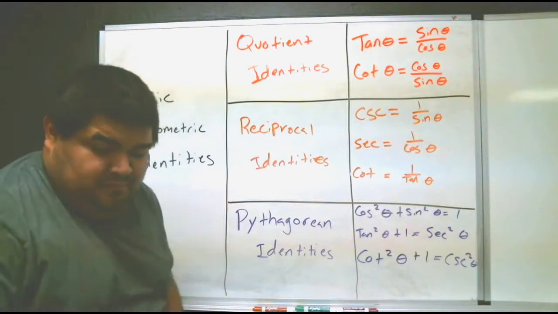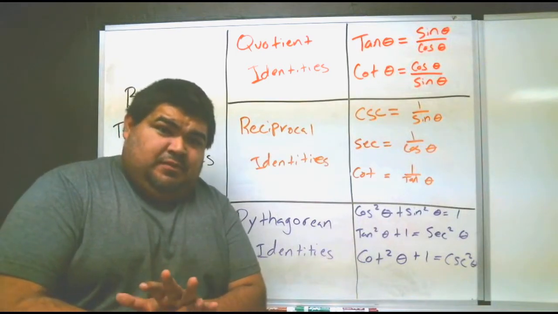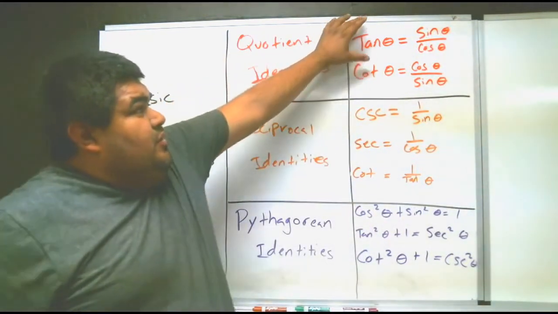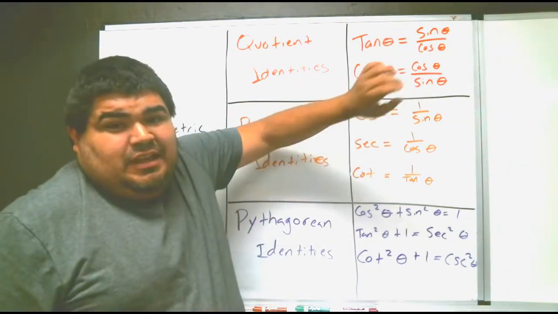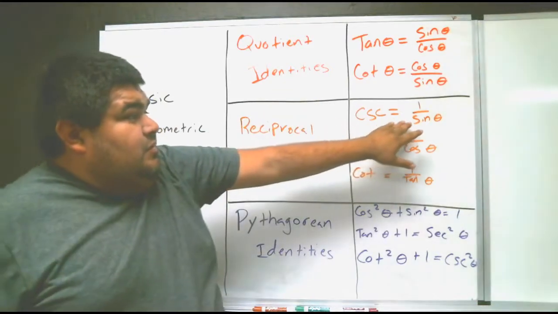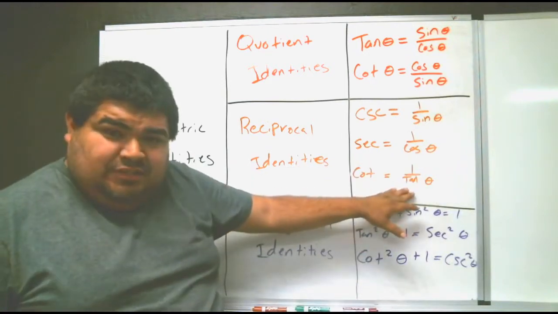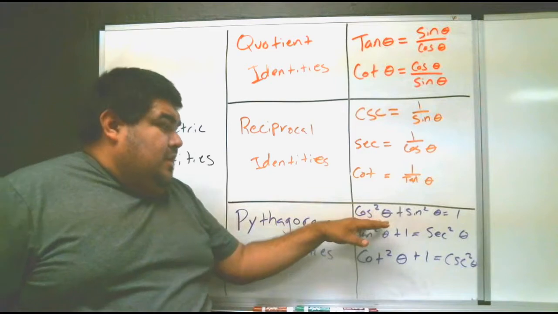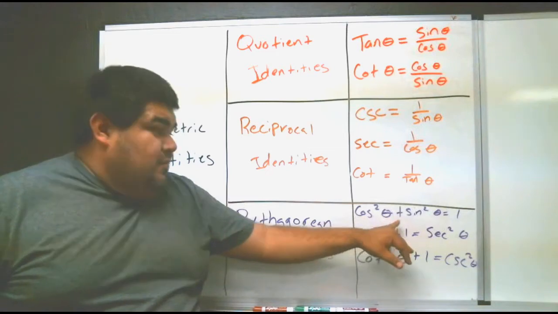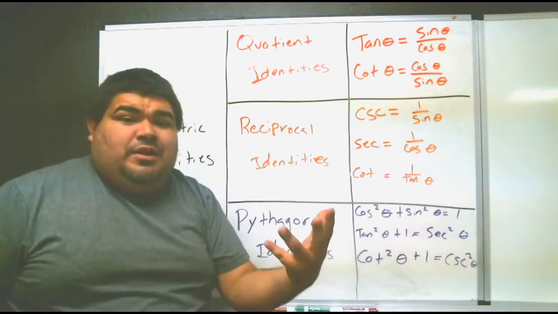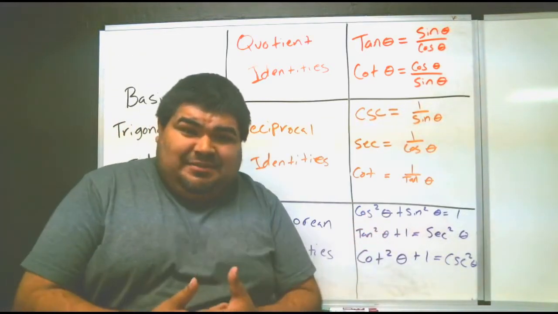Again, all we want to focus on today is knowing SOH CAH TOA. Tangent is like saying sine over cosine. Cotangent is cosine over sine, the opposite. Cosecant is 1 over sine. Secant is 1 over cosine. Cotangent is 1 over tangent. And our more complicated ones: cosine squared theta plus sine squared theta is just like saying 1. These will make more sense once we get into that last concept.